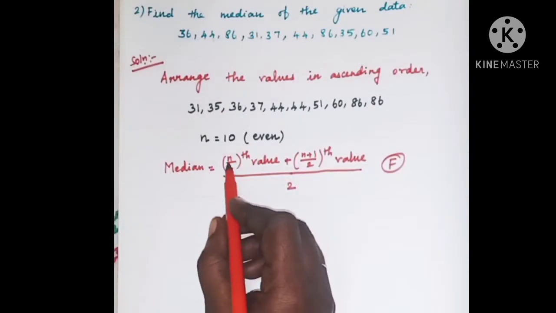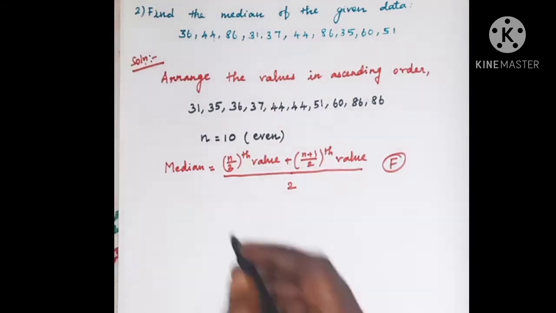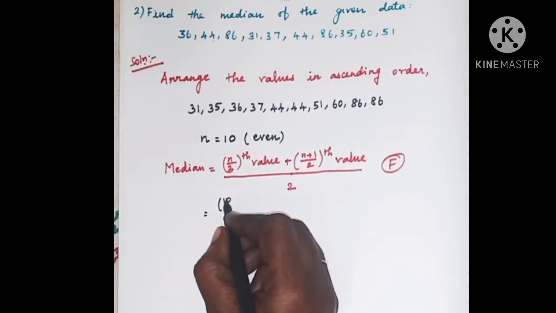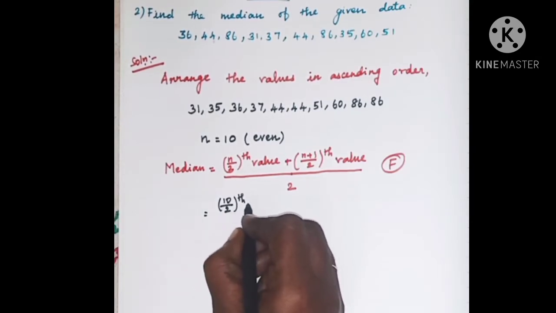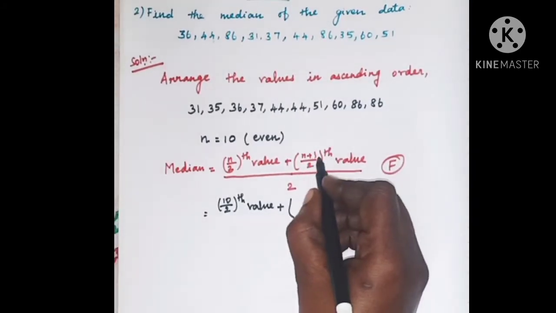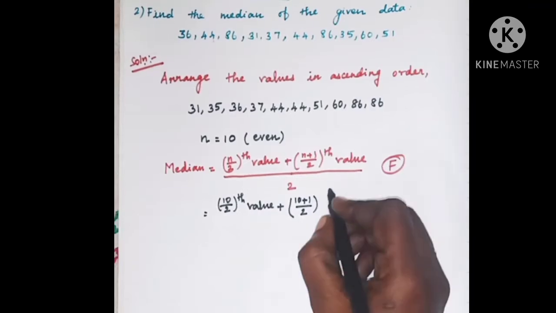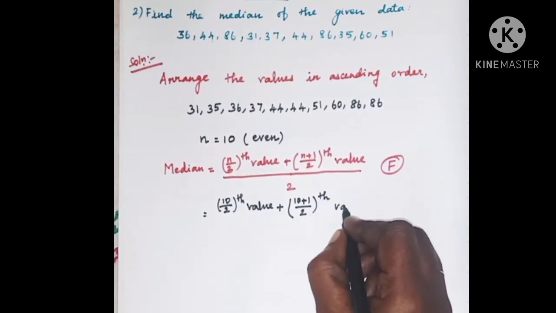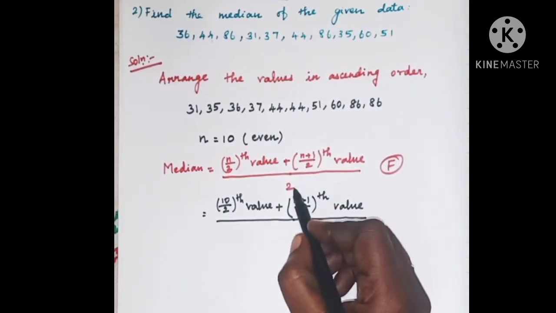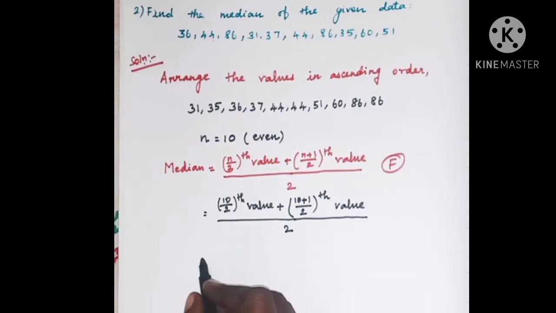Here the value of n is 10. So n by 2th value means 10 by 2th value, plus 10 plus 1 by 2th value, and the whole thing divided by 2. Write 2 in the denominator.